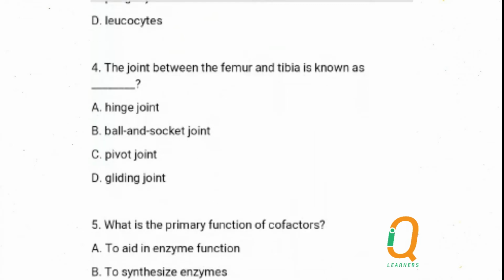Number 4. The joint between the femur and tibia is known as... It is not a ball and socket joint, because a ball and socket joint requires only minimal movement within the socket. It is not a pivot joint, because pivot joints are free and movable like the neck and the wrist.